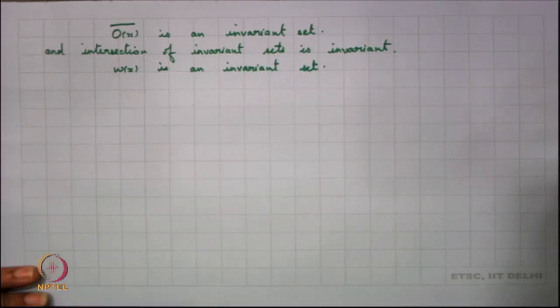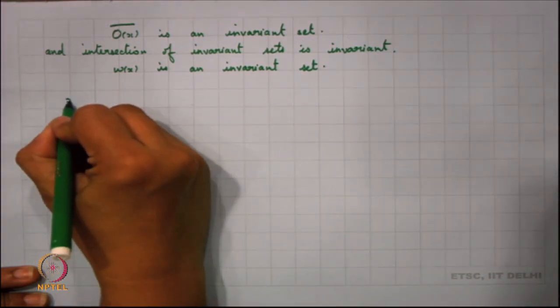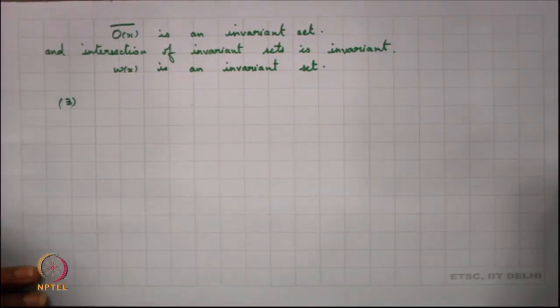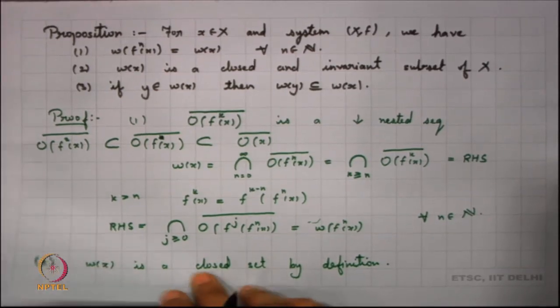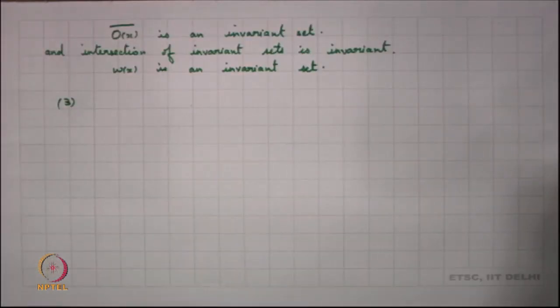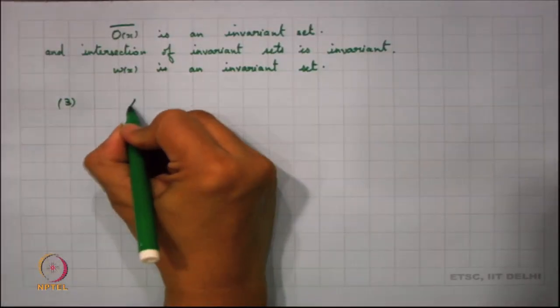We look into the third part. If we recall, the third part was: what happens if y is a point in the omega limit set, or in the limit set basically, then the limit set of y is a subset of the limit set of x. So, let me take A to be any closed invariant set.